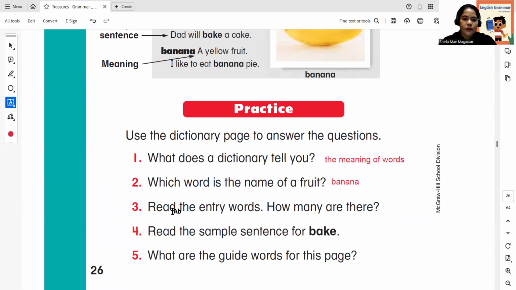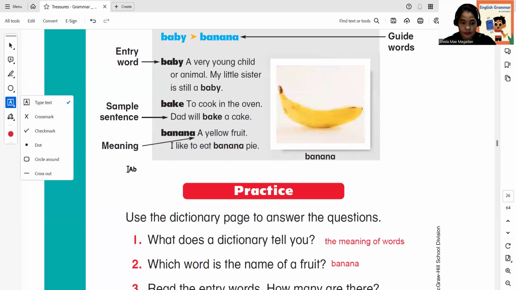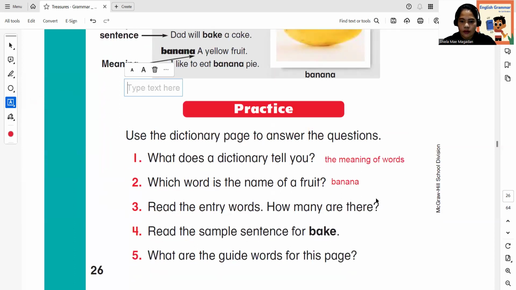Okay, read the entry words. How many are there? We have 1, 2, 3. Okay, so we have 3 words. All right.